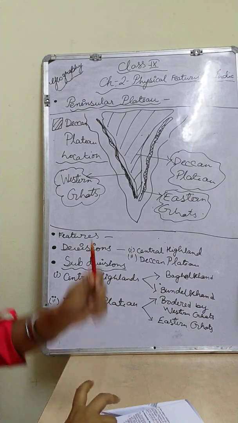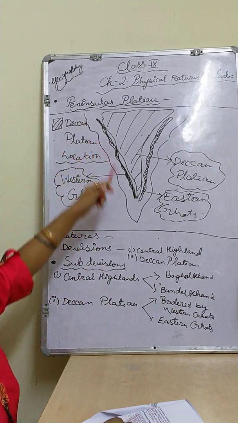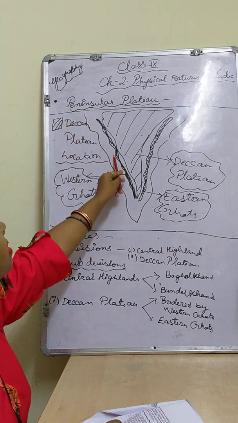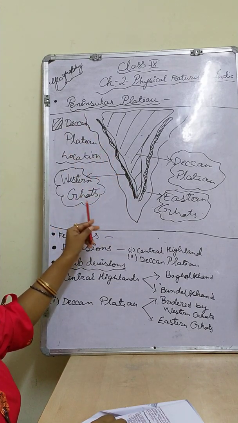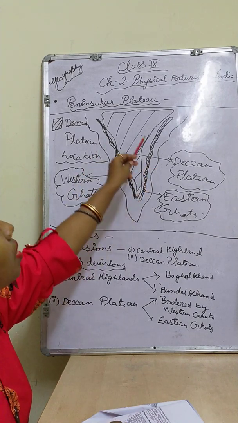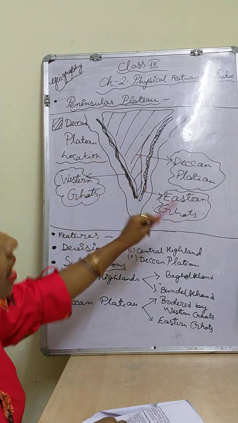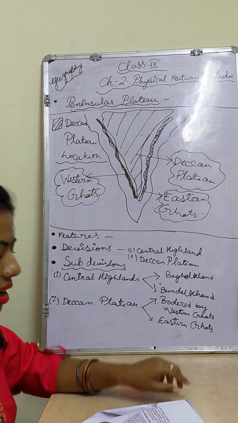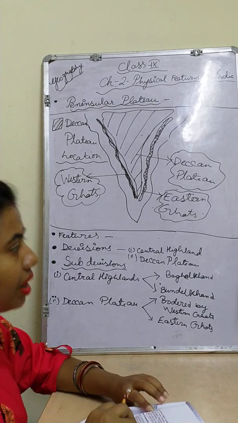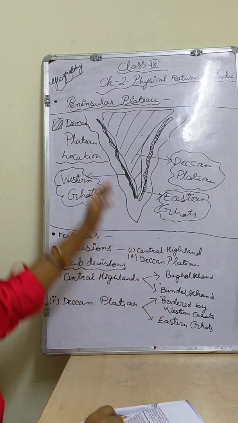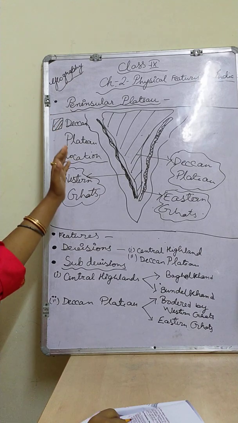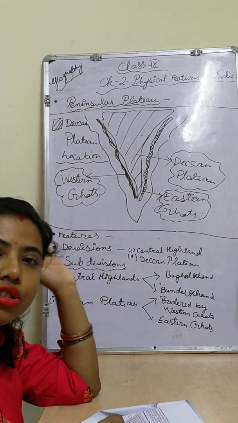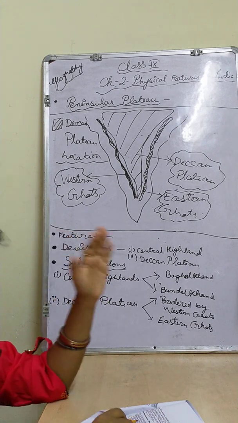Now children, here I will tell you that it is bordered by two continuous ranges. What are they? On the western side it is bordered by the Western Ghats, and on the eastern side it is bordered by the Eastern Ghats. For your better understanding I have drawn them separately, but it is continuous, children. The Western Ghats slopes are steeper and the height of the land is more. In the Eastern Ghats the height of the land is less. So here we are going to learn many differences between the Western Ghats and Eastern Ghats.